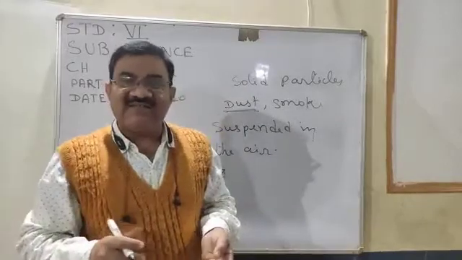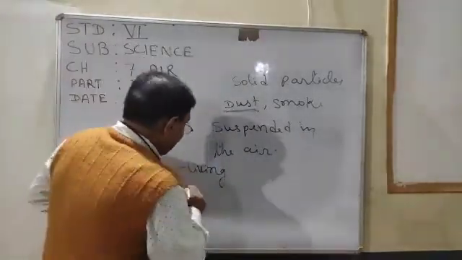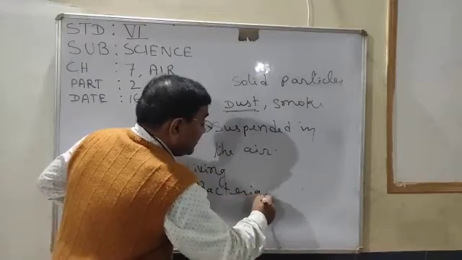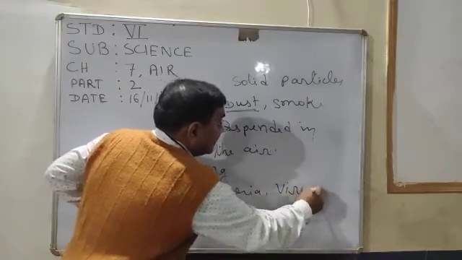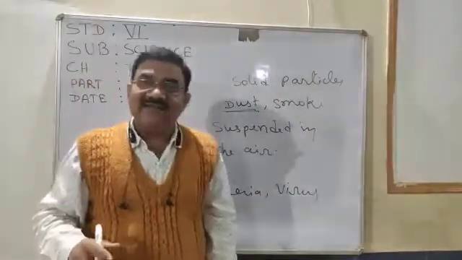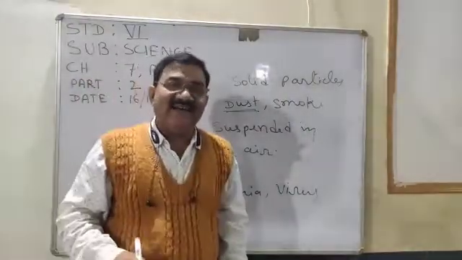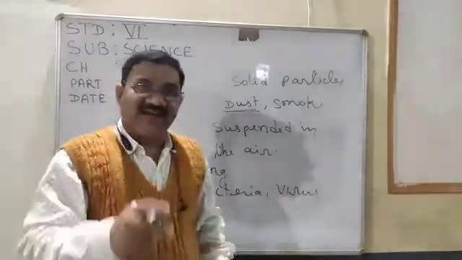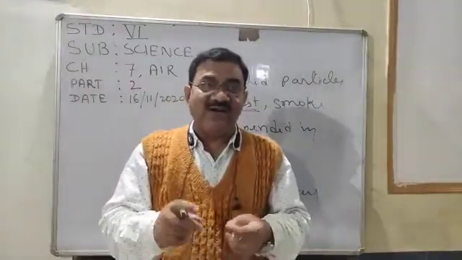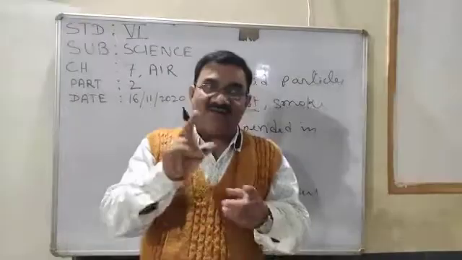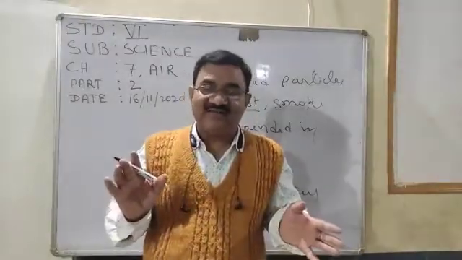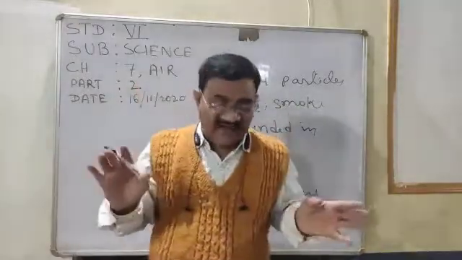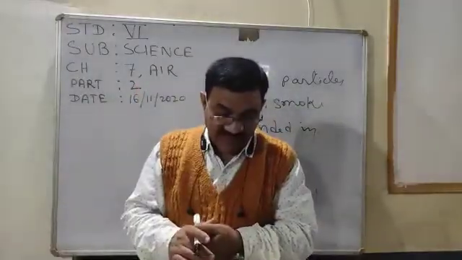Small living materials like bacteria and viruses are present in the air. And dear children, the COVID-19 coronavirus is present in air, so we ask our children to wear a mask and maintain social distance, so that this virus cannot enter our body.